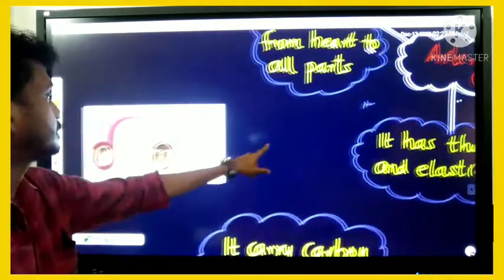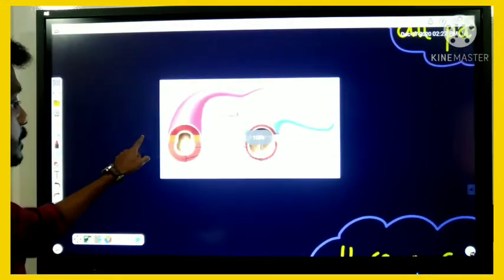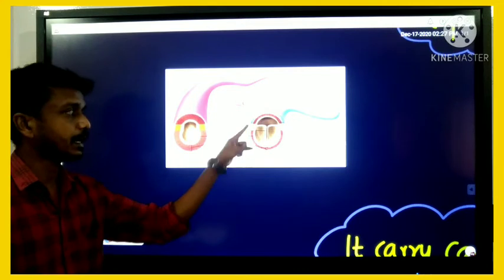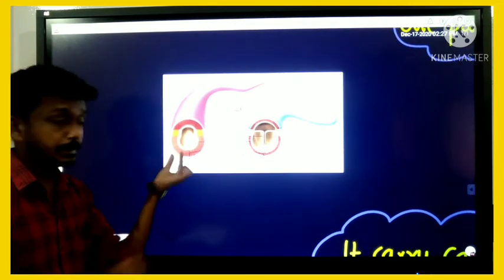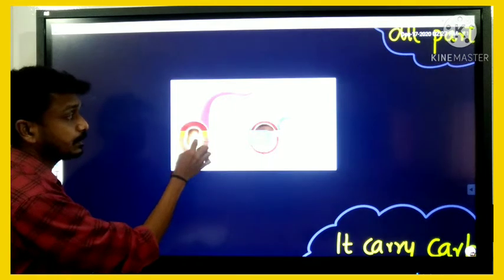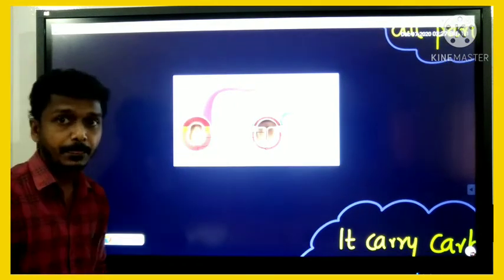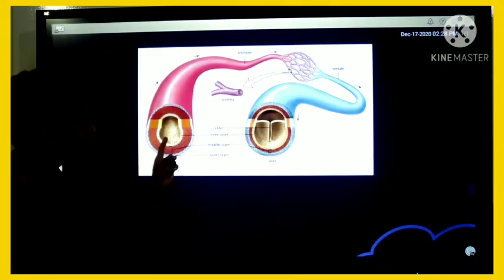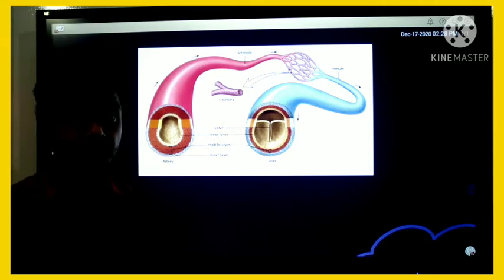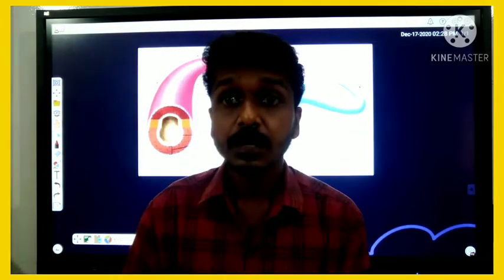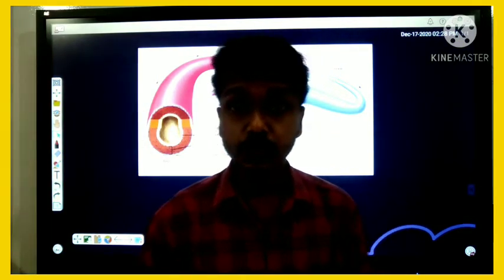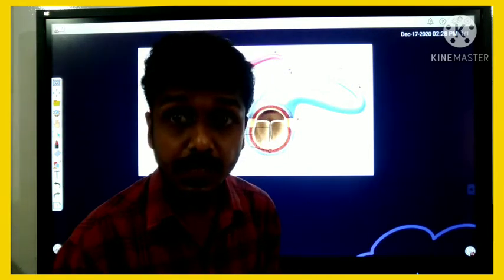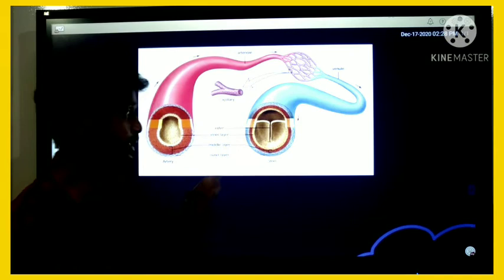Here you can understand that. Here you can see the artery. This artery has a thick wall compared to the vein. The vein has a thin wall. Because of the thick wall, the artery has less space. That's why when blood is pumping through the artery, the blood has very high pressure because of the less space due to the thick wall. The blood pumping through the artery has higher pressure than in the vein.